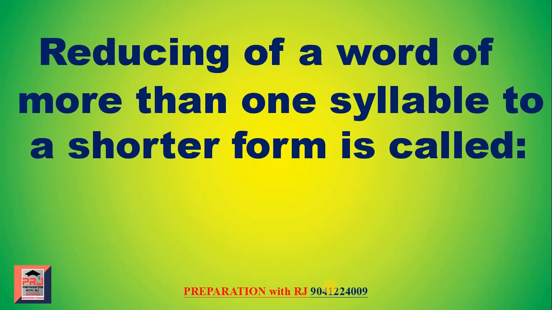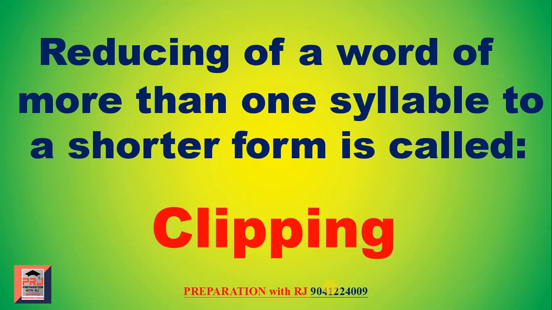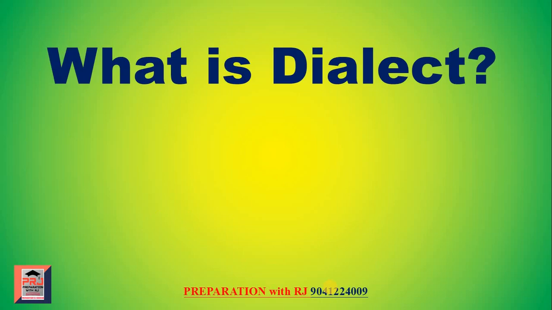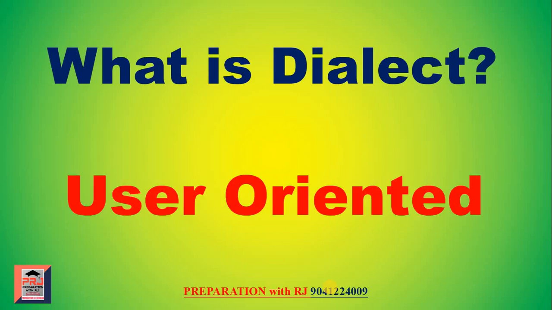Reducing a word of more than one syllable to a shorter form is called clipping. As an example, exam. We reduce this word from examination. This is called clipping. What is dialect? The answer is user oriented.